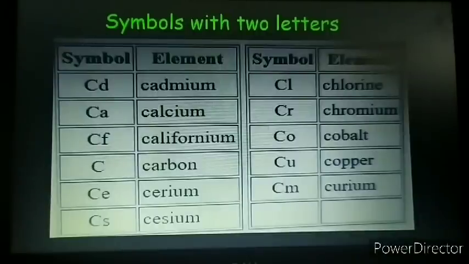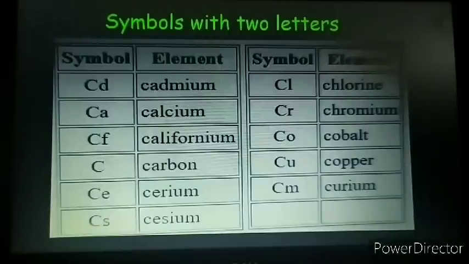So in such cases, the symbol assigned by J.J. Berzelius was the first letter with any other letter. So here in case of cadmium, you can see that it is capital C and small d. Now here also I'll draw your attention. The first letter of the symbol is capital, whereas the second letter is a small letter.